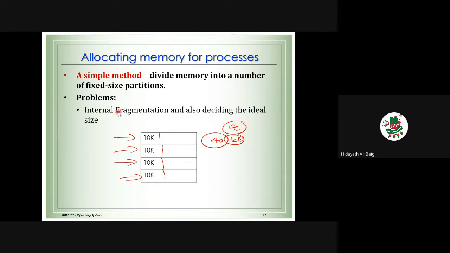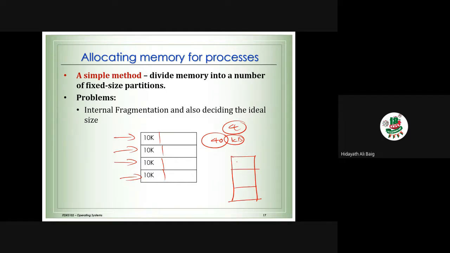What is the first problem? They call it internal fragmentation. What is internal fragmentation? I will give you a small example to explain. Suppose we divide the memory into 3 portions.